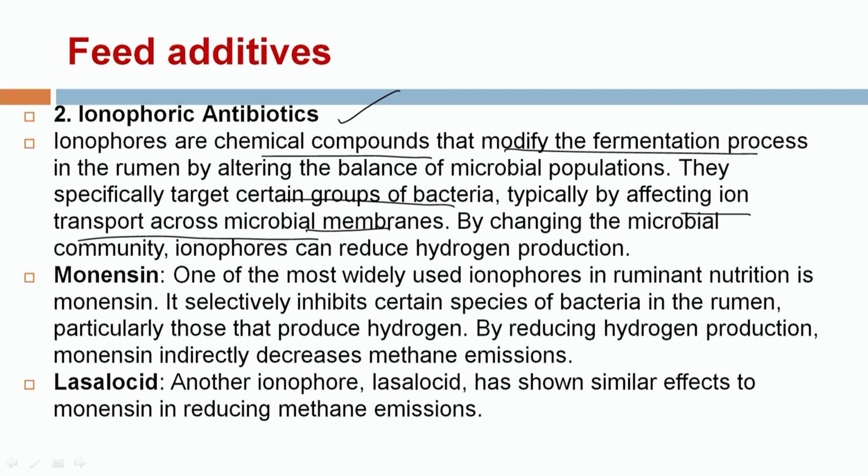By changing the type of microbial community, ionophores help to reduce the hydrogen production, and finally help in reducing the production of methane. Examples of such ionophores are monensin and lasalocid. Monensin is the most widely used ionophore in ruminant nutrition. It selectively inhibits certain species of bacteria in the rumen, so it modifies the rumen fermentation process, and that results in the reduction in methane production.